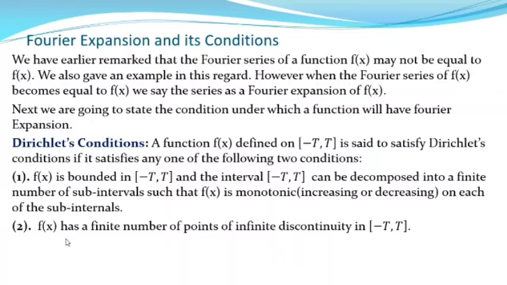And the second condition is f(x) has a finite number of points of infinite discontinuity in minus T to plus T. So in the interval the function is either continuous or discontinuous, and at those points the function is not continuous. So there are a finite number of points of discontinuity in that interval.